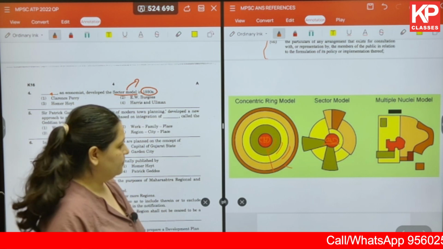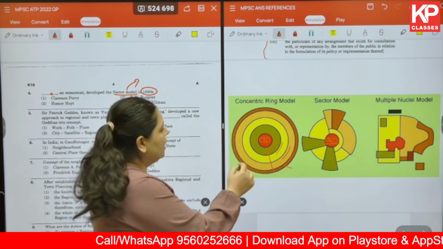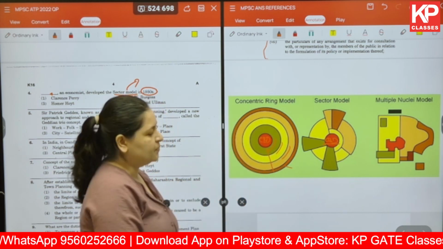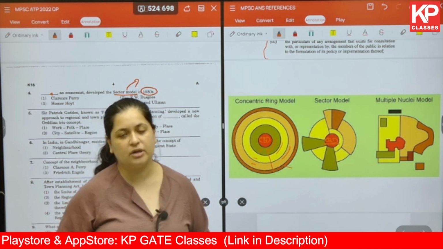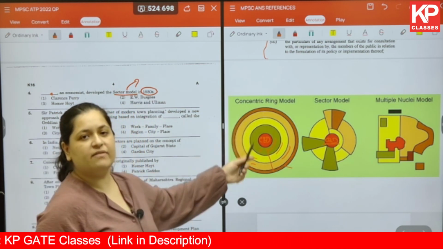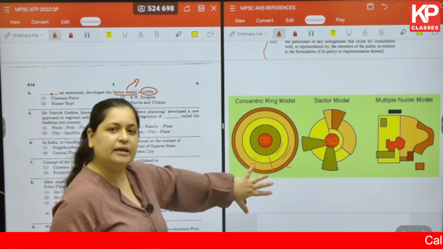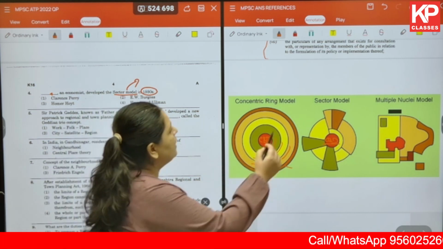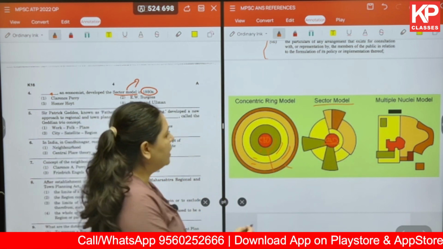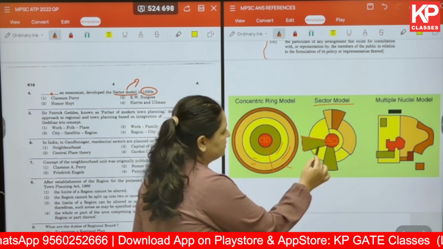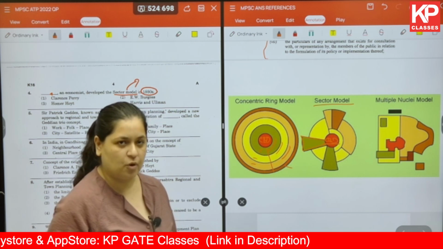Now why the difference then? In the concentric ring model, it is argued that any city grows in the form of concentric rings and you have organized land uses accordingly. But in the sector model, it was argued that no city develops in the form of concentric rings because it is very restrictive in nature, and practically that is not what usually happens. So it was argued under the sector model that any city will grow in the form of sectors or wedges, and hence the alternate name for the sector model is also the wedge model.